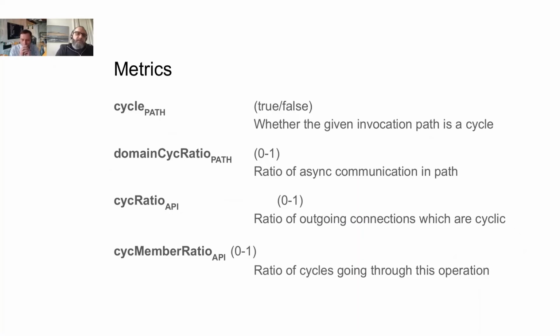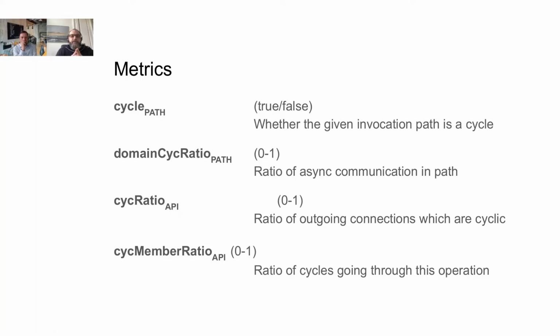By using this model, we were then able to define some metrics. The first 2 are relatively general. They are operating on a communication path in general. The first one is quite simple. If we apply this metric, it tells us if a communication path is either a cycle or not. We can also check if it's a weak or strong cycle, but I have not presented this here.